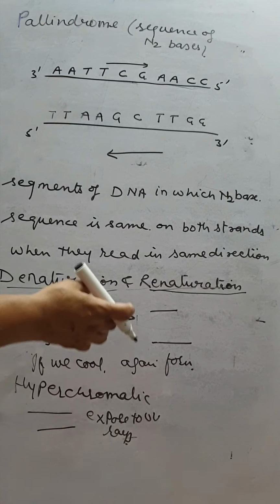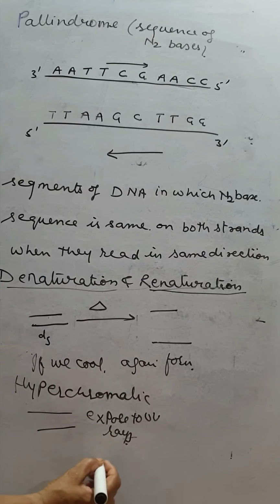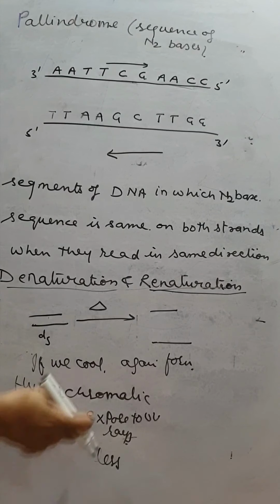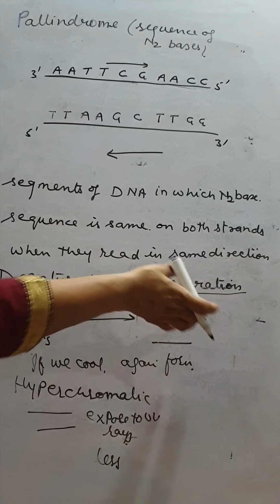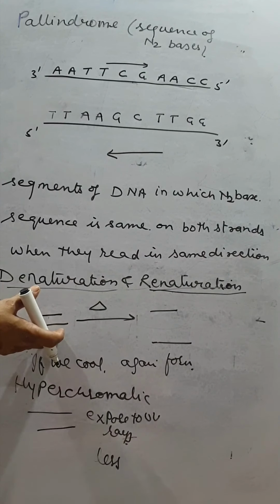So normal DNA absorbs less radiation. When it is denatured, it is separated. This is the denaturation. When cooling, the renaturation occurs.